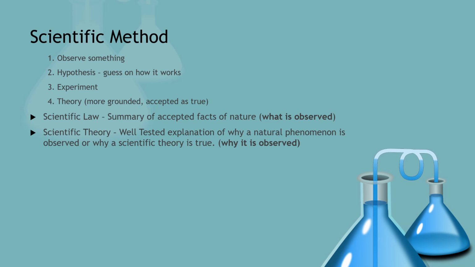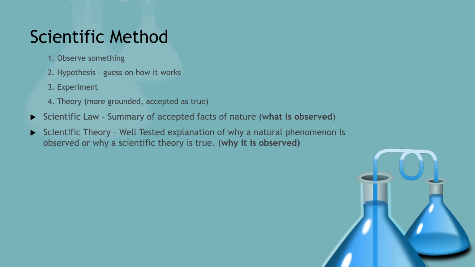The second step in the scientific method is forming a hypothesis. And the hypothesis is just a guess about how it works. So you could say something like, oh, I think that water and ice are actually made of the same material. They're just in different forms, right? Or I could say that maybe the ice or the water combines with the air around it to form the solid structure, right?